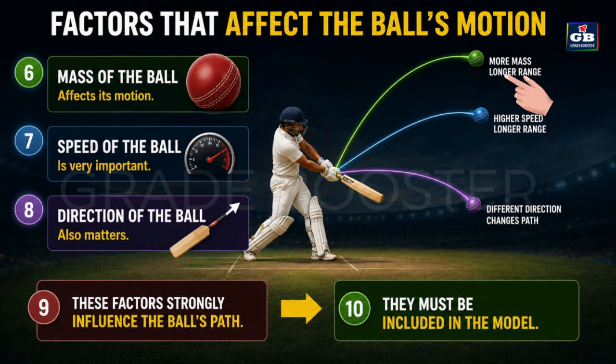The mass of the ball affects its motion. The speed of the ball is very important. The direction in which the ball is hit also matters. These factors strongly influence the ball's path. They must be included in the model.